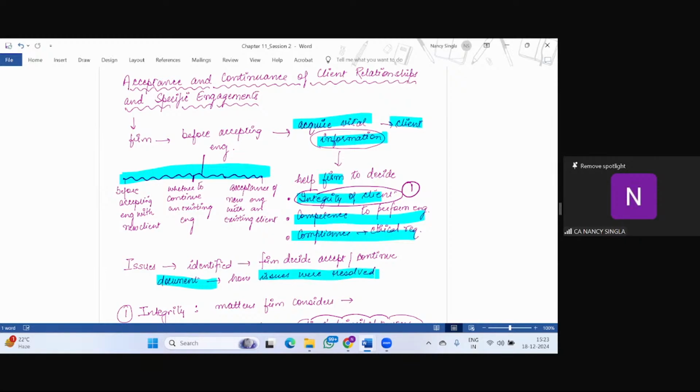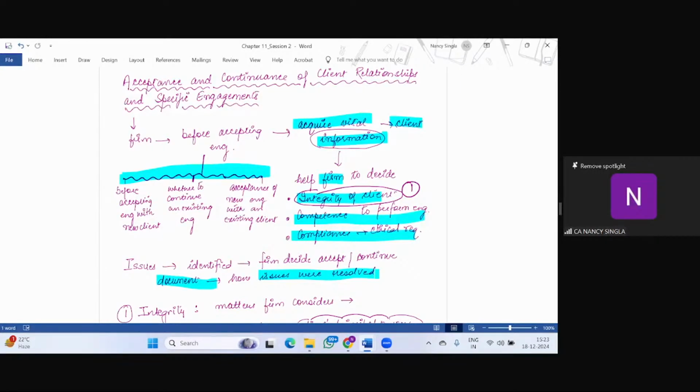So if, let's say, the firm is having any issue with respect to the integrity of the client, the same was discussed with the client also. And then the firm decided to accept the work of that client, how that matter was resolved, the same will be documented, right?